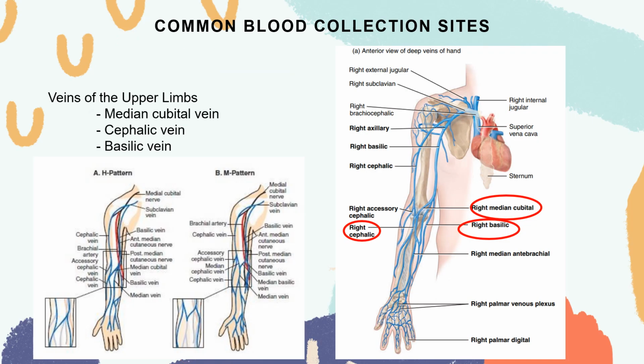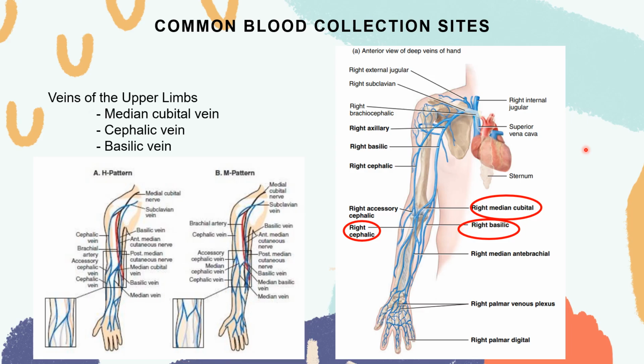The arrangement of antecubital veins varies slightly from person to person. However, there are two basic vein arrangements referred to as the H and M shaped pattern. So we have the different patterns. We have the H pattern here, this one, and we have the M pattern here. So these are the three veins that are very common where we collect deoxygenated blood.